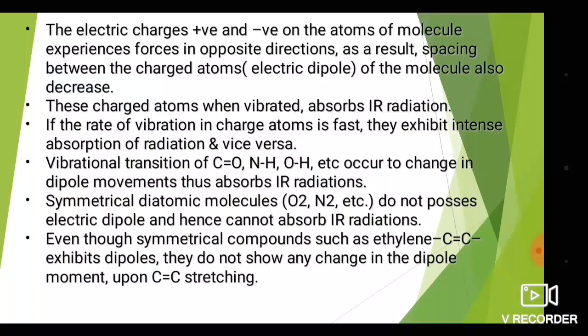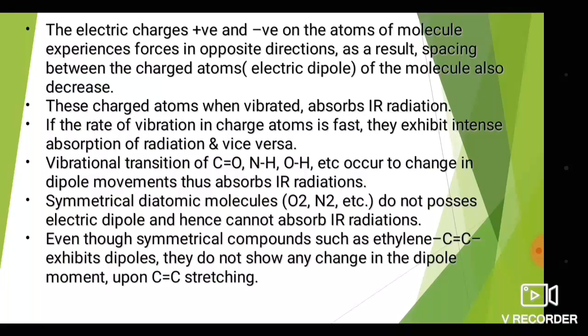These charged atoms, when vibrated, absorb IR radiation. If the atoms are charged, then they absorb the IR radiation.